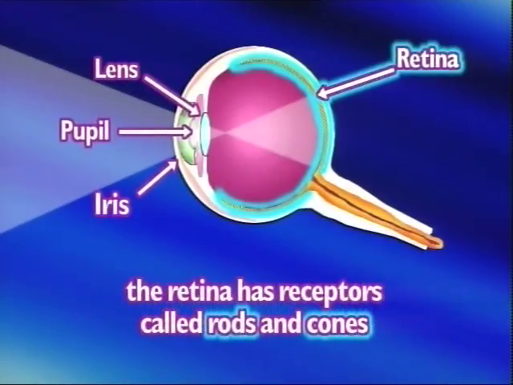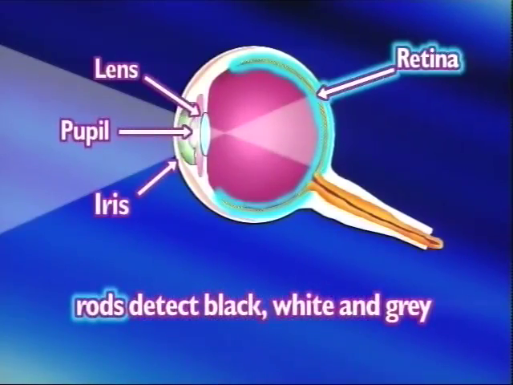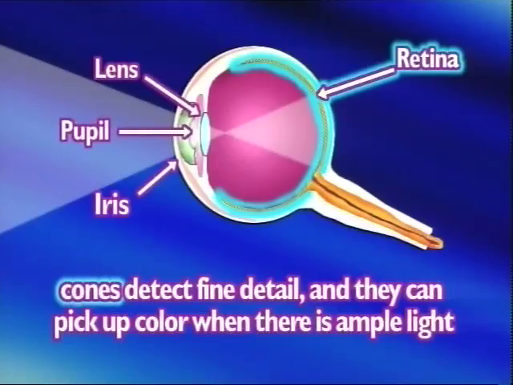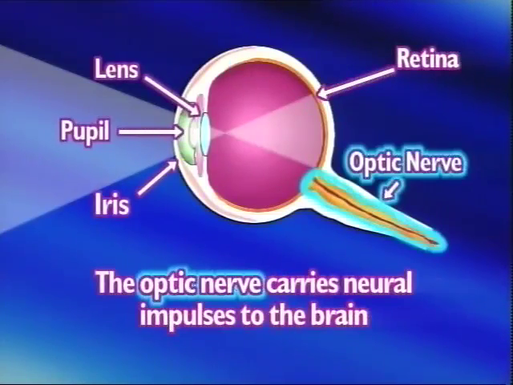The retina has receptors called rods and cones. Rods detect black, white, and gray. Cones detect fine detail, and they can pick up color when there is ample light. The optic nerve carries neural impulses to the brain.